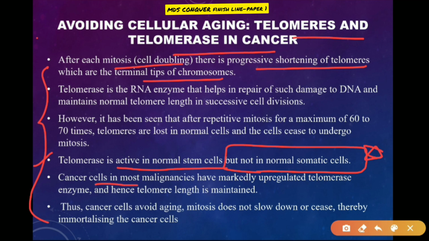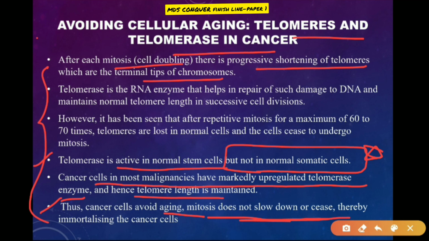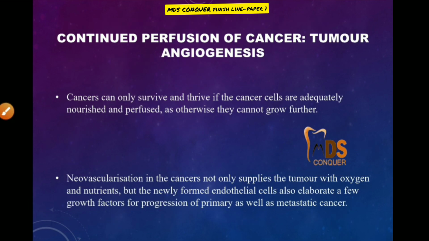So cancer cells in most malignancies have markedly upregulated telomerase enzyme. Hence, telomere length is maintained. Thus cancer cells will avoid aging, and mitosis does not slow down or cease, thereby immortalizing the cancer cells. These are the important points you can write.